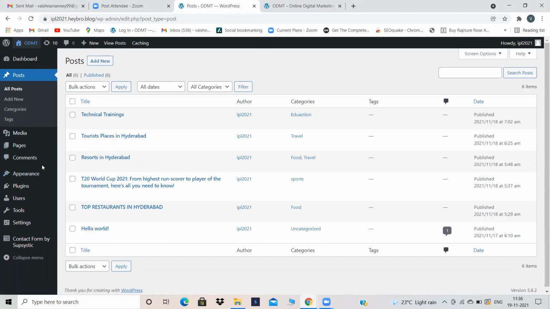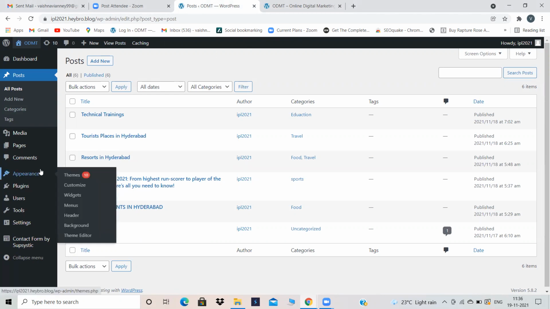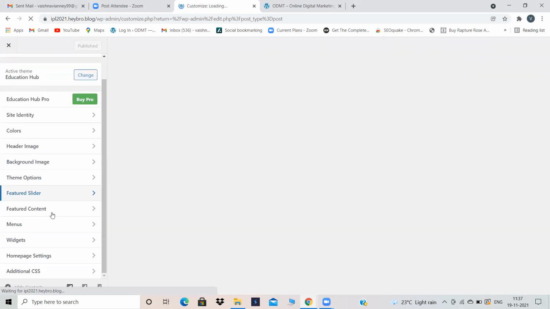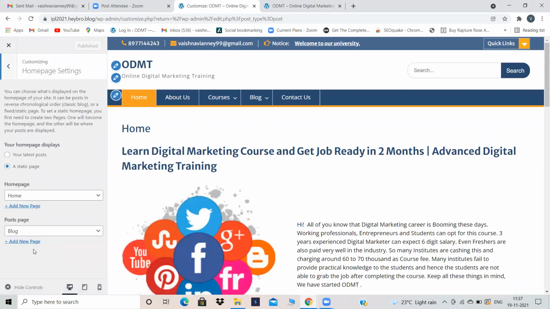What is the use of homepage settings? Latest post, static post. Please tell me where that option will be. Do you remember where that option is? You can customize. Appearance, yes, customize. Go to customize. Then here, the homepage settings option will be there.